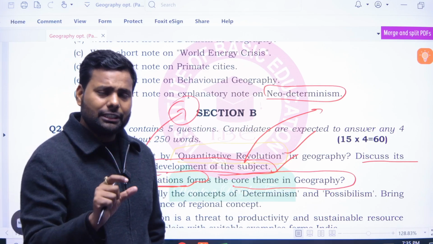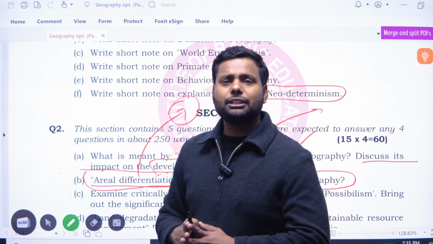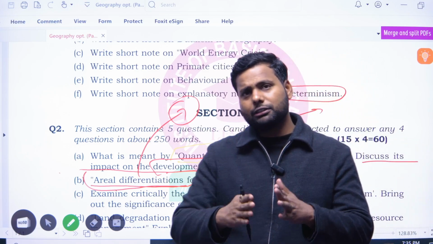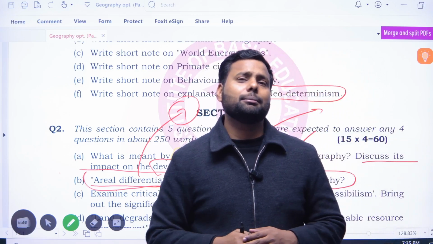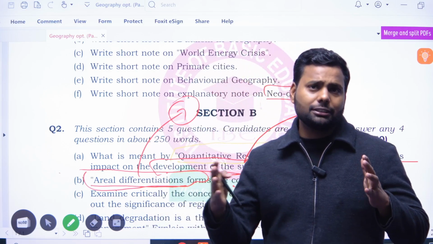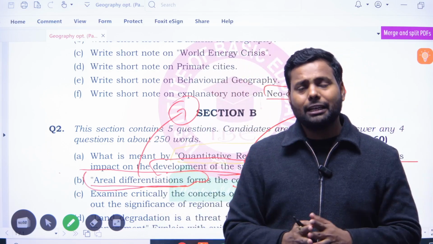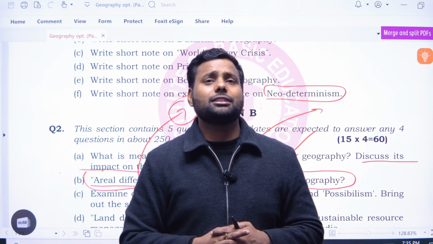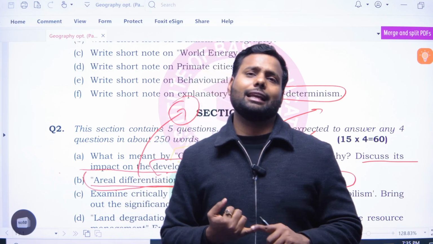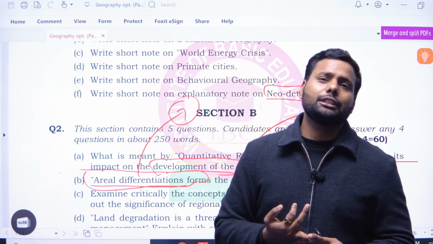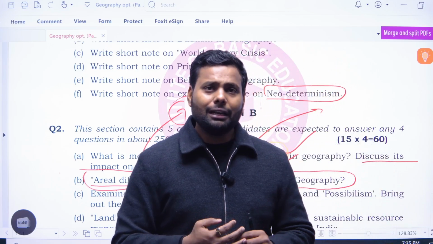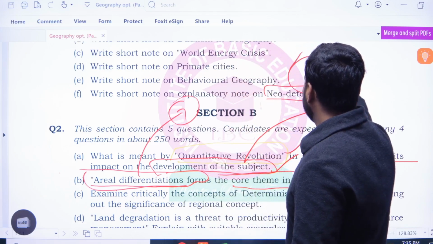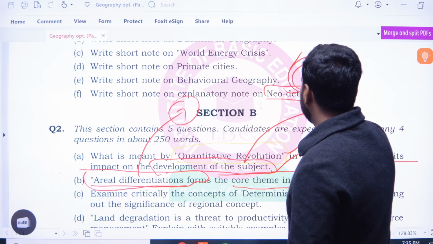So the main objective of areal differentiation is to identify, it is the basic concept of Hartshorne, where areal differentiation is studied through a holistic approach, which studies the region in a holistic way, like climate, soil, culture, vegetation, population, settlement, all the set of branches in one area.